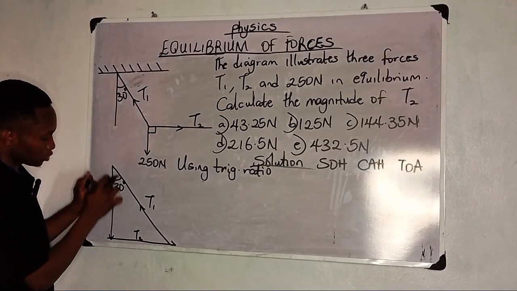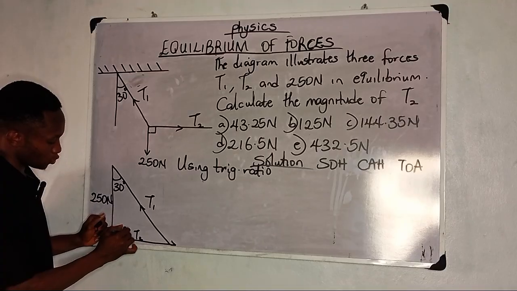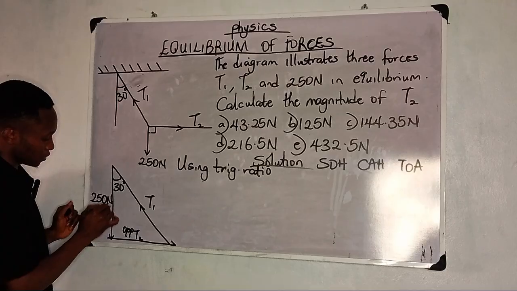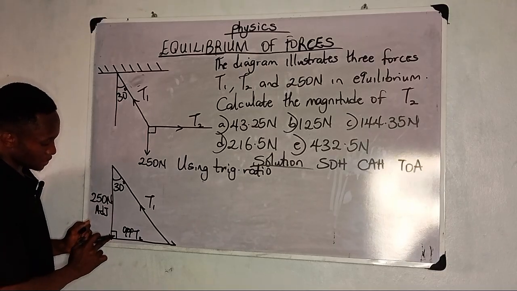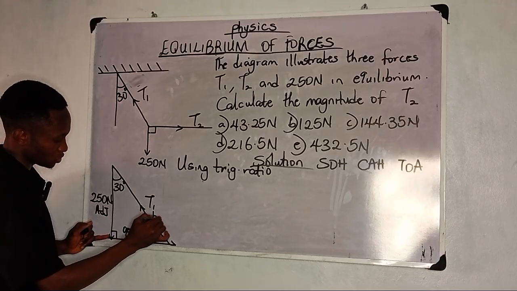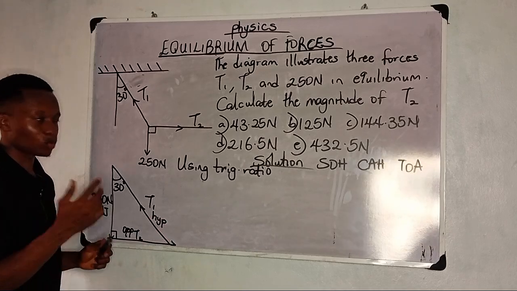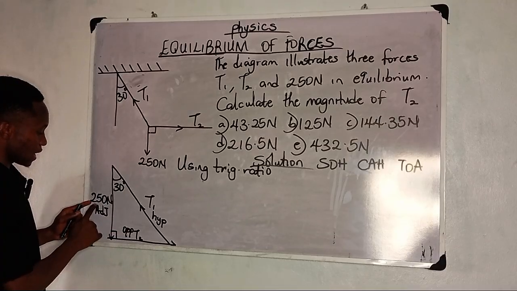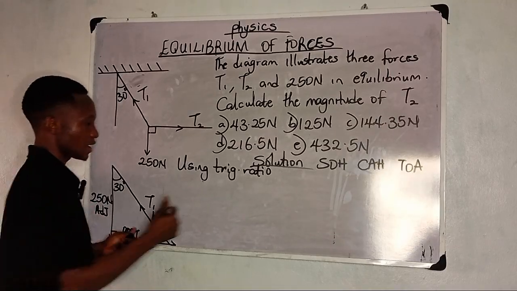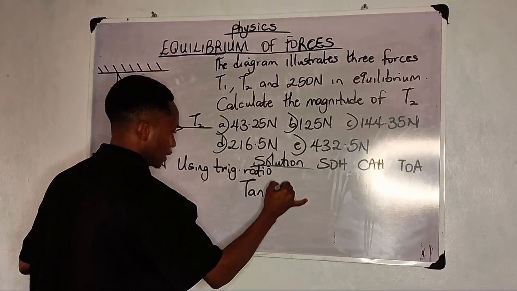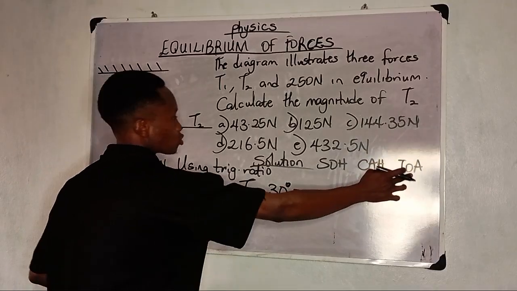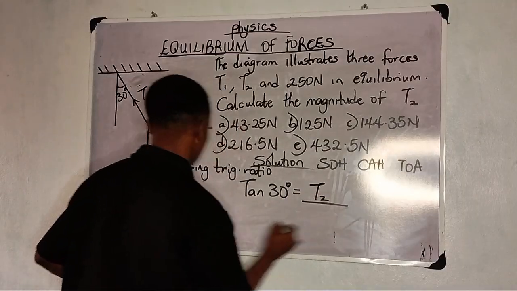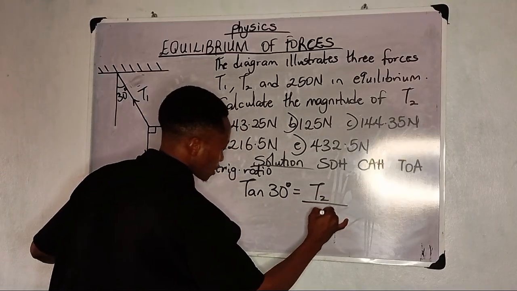Where your angle is facing is called opposite, this will be your adjacent, while where your right angle is facing is called hypotenuse. According to what I'm asked to find, the magnitude of T2, I should be using opposite and adjacent. So with this I have tan 30 degrees is equal to, that's why I use TOA, opposite over adjacent. Opposite is T2, over my adjacent, which is 250.